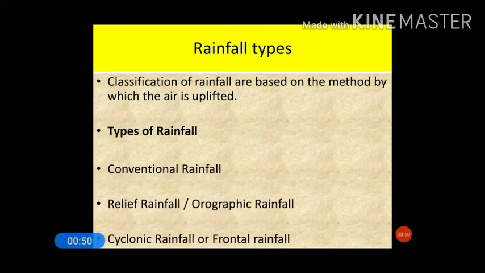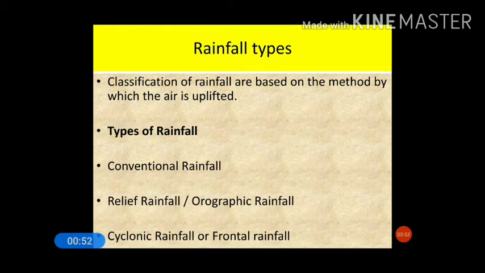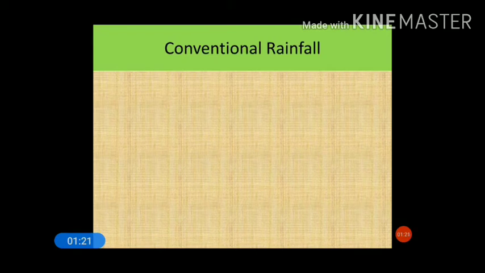The three important types of rainfall are known as conventional rainfall, relief rainfall, which is also known as orographic rainfall. So oro means mountain, so we can also call it mountain rainfall. And lastly, the cyclonic or frontal rainfall. So these are the three main types of rainfall. We'll be discussing them one by one, starting with the conventional type of rainfall.